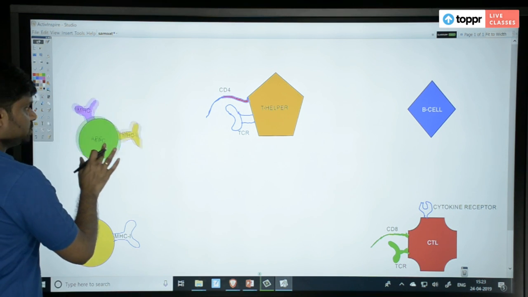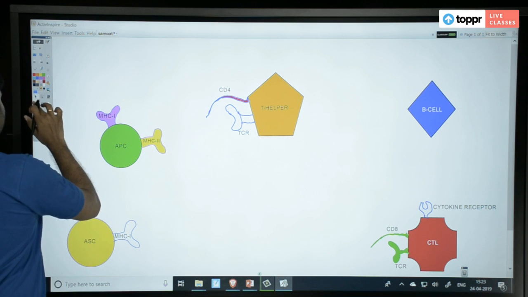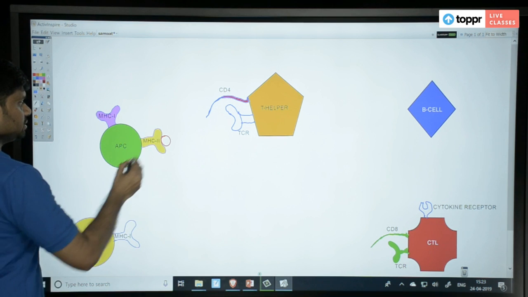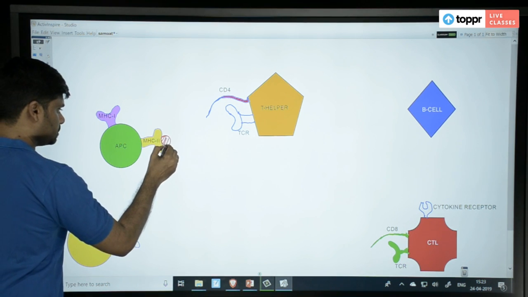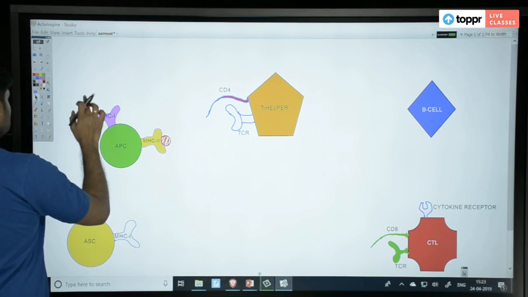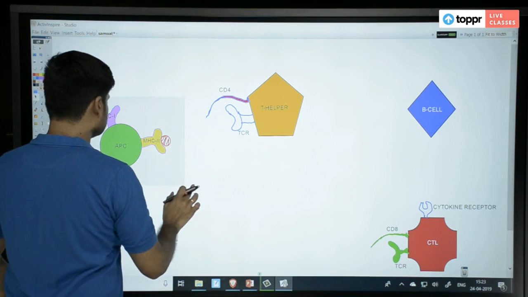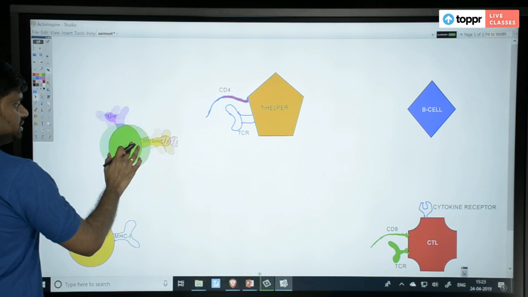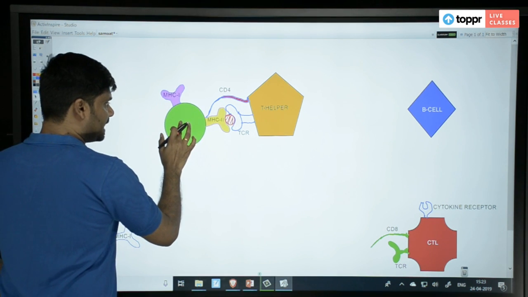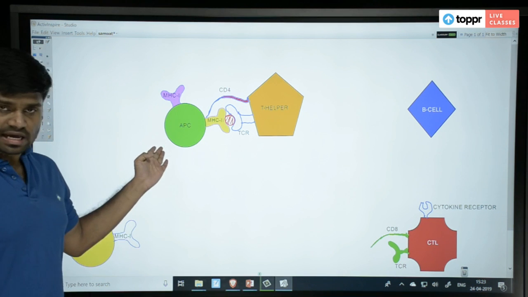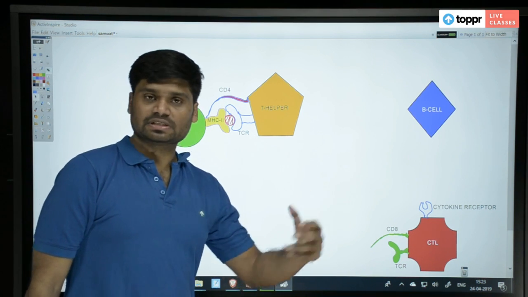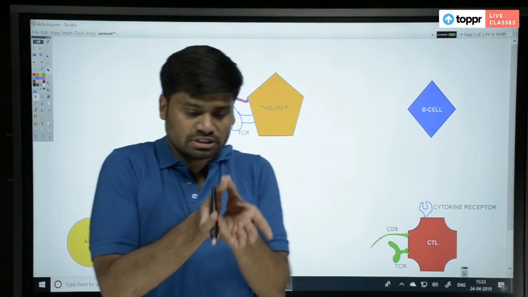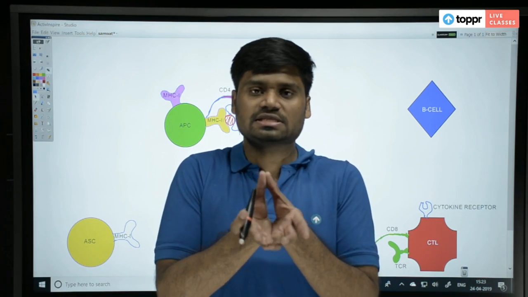Now, I think we need to draw an antigen in this, right? Yes. So with the antigen, it is presenting that antigen now, because this is an APC, antigen presenting cell. It is presenting the antigen to the T helper cell, and the T helper cell will receive that antigen using its TCR, meaning T cell receptor.